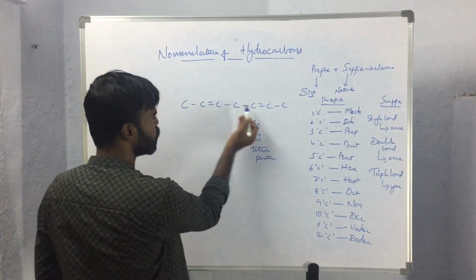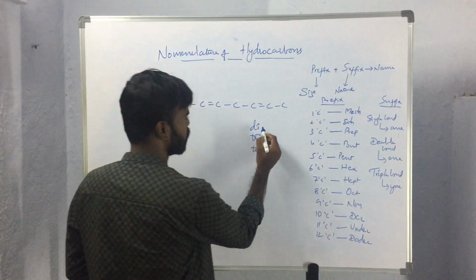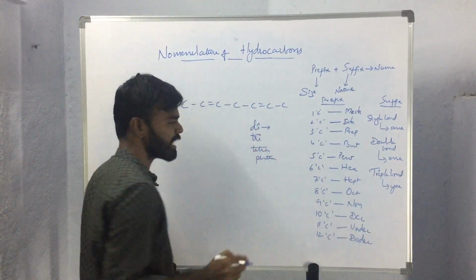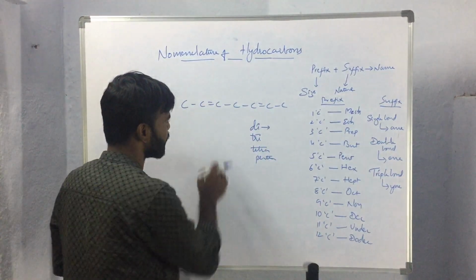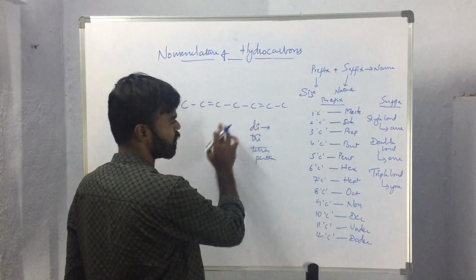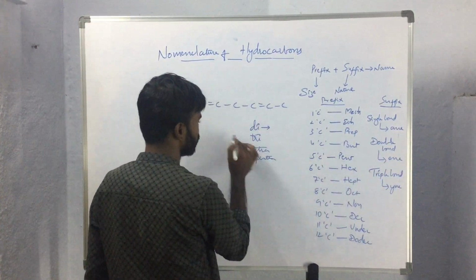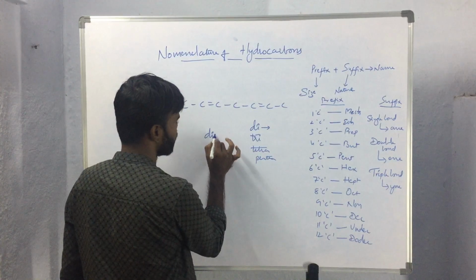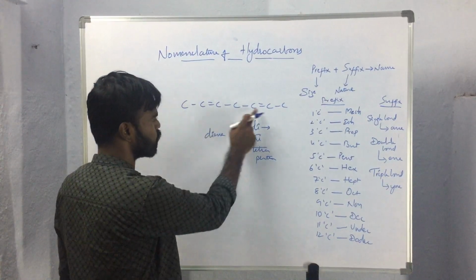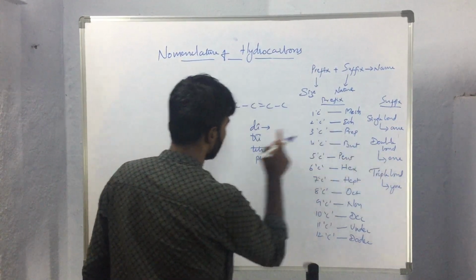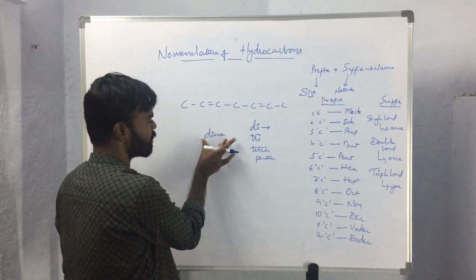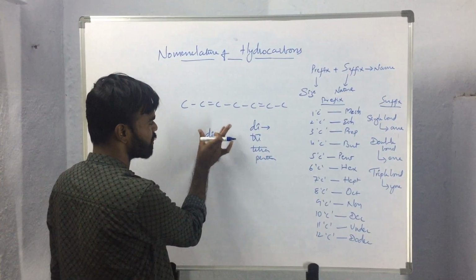So here two unsaturations are present, so we will be using di as the prefix, and the type of unsaturation is double bond, so ene we will take. So the name of the unsaturation will be diene.